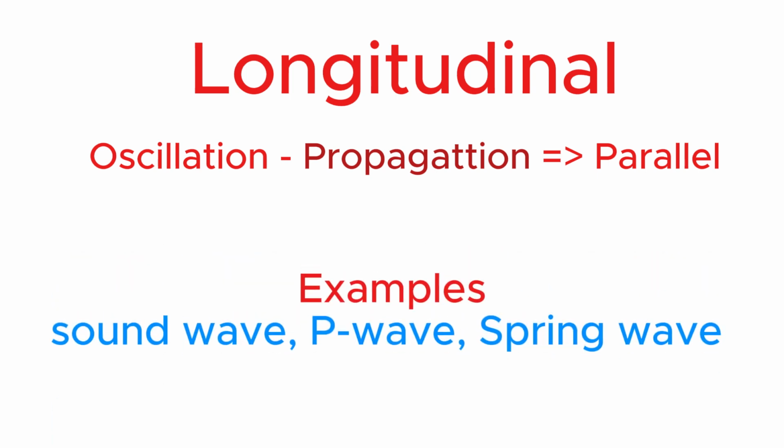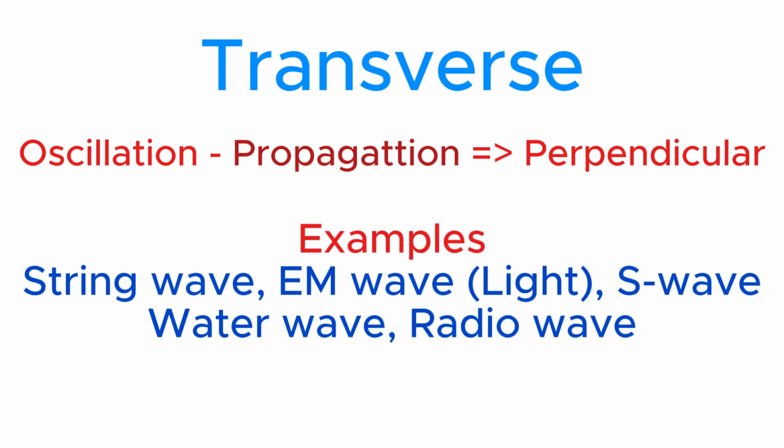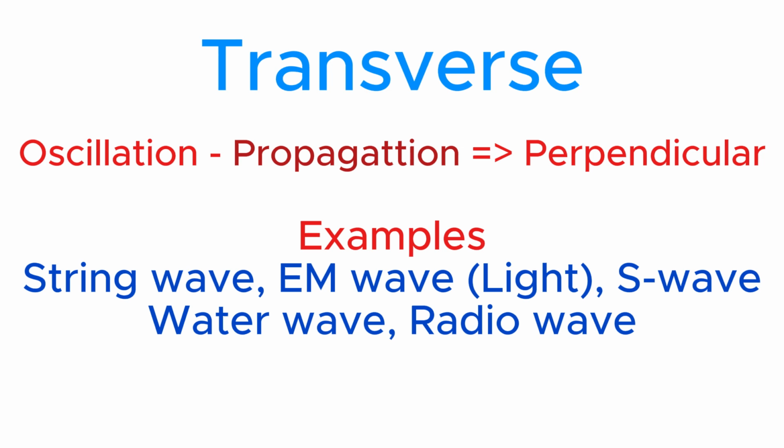Examples of longitudinal waves include the sound wave, the pressure wave, the P wave in earthquakes, and waves on springs. While transverse waves are waves where the direction of propagation and the oscillation of particles are orthogonal to each other. Examples of transverse waves include vibrations on a string, light wave, which we call the electromagnetic wave, S wave in earthquakes, waves on the surface of deep water, radio waves, and ripples on the surface of water.